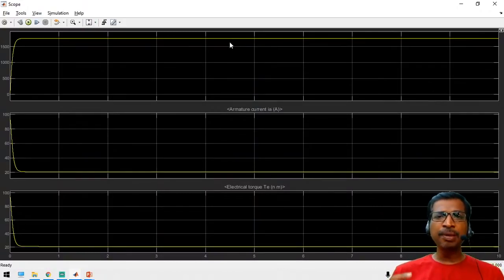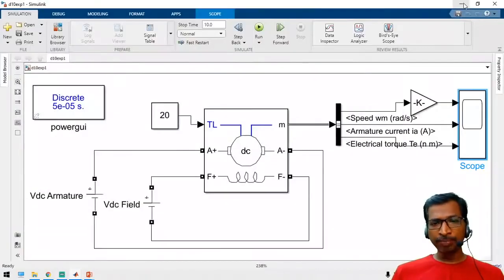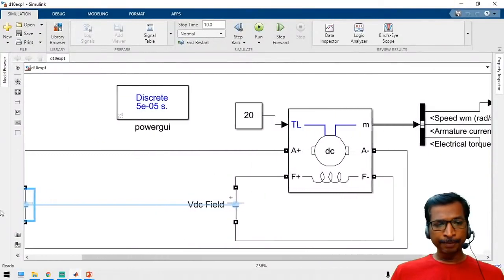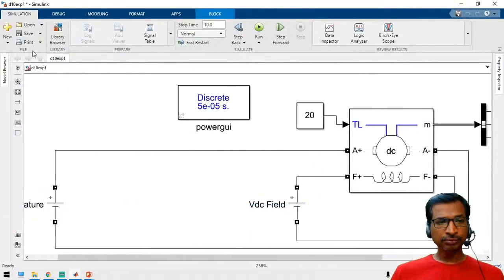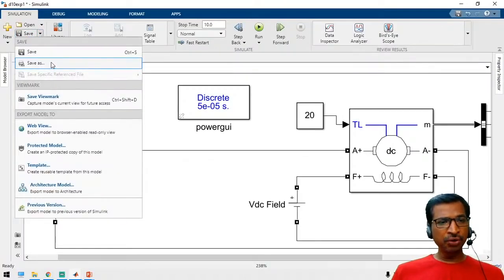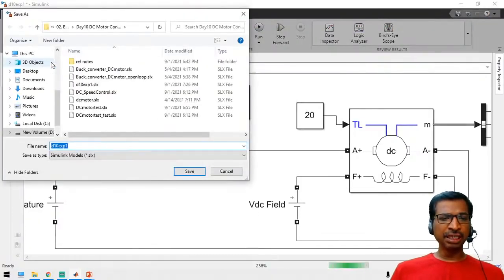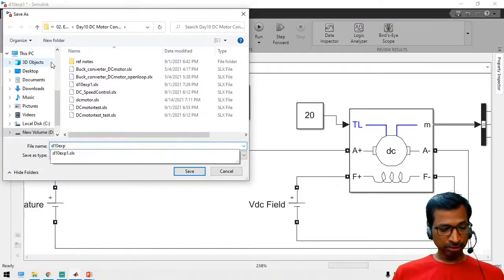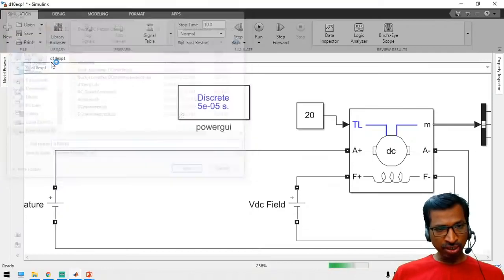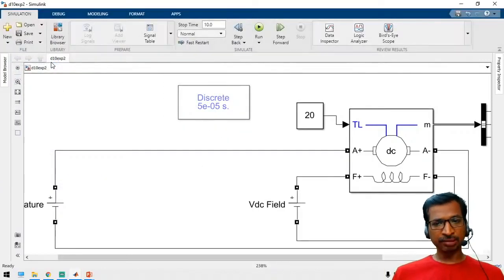So now we have to implement the DC motor speed control mechanisms. So to implement the speed control mechanism, what we have to do? We have to implement a speed control mechanism. For that, you can have a single quadrant chopper and then a four quadrant chopper. So how can you vary the single quadrant?